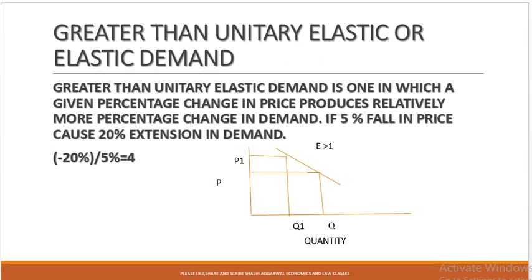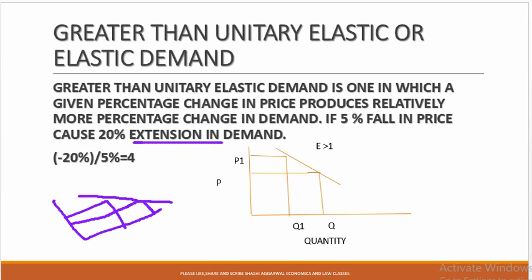Greater than 1. Greater than unitary elastic demand is one in which a given percentage change in price produces a relatively more percentage change in demand. Like there is a 5% fall in price, but there is an extension of 20%. When the change in price is less, but there is more change in the demand, then we say it is more than 1. Here in this case, like here is the price and the price falls to this much, but demand extends to this much. So here it is more than 1, because the change in price is less and the change in demand is more.